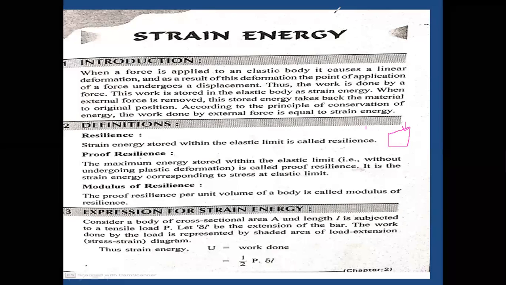Whether the body regains its original shape or not. If it regains its original shape, we call it elasticity. If it is not able to regain its original shape, we call it plasticity.